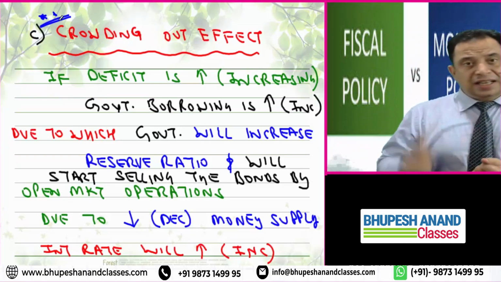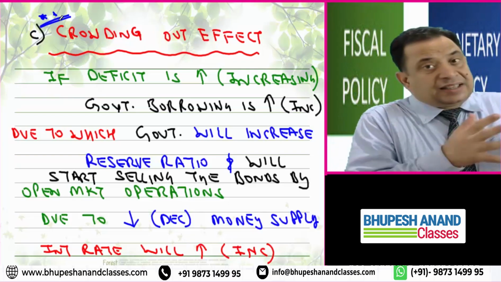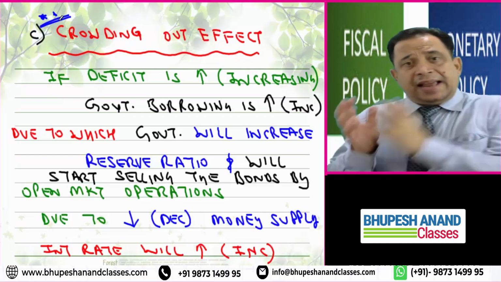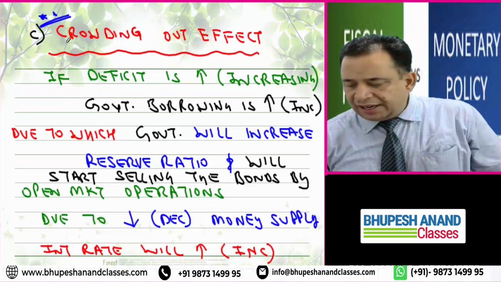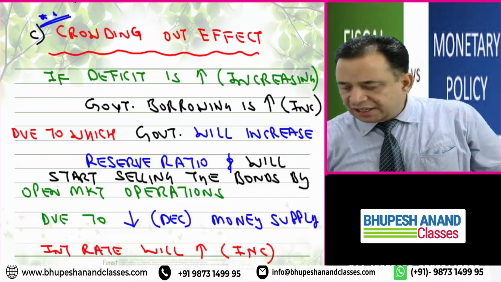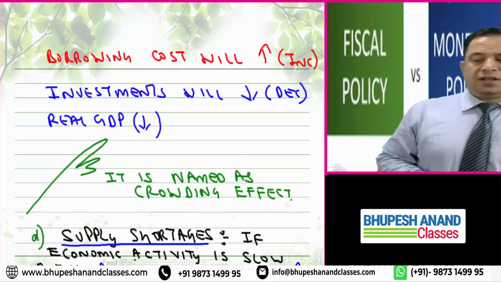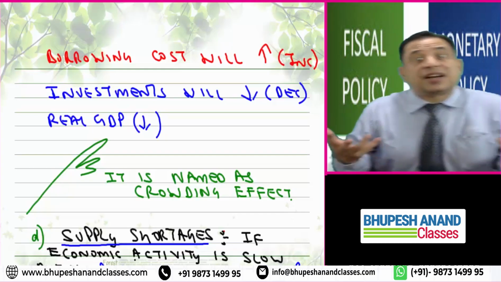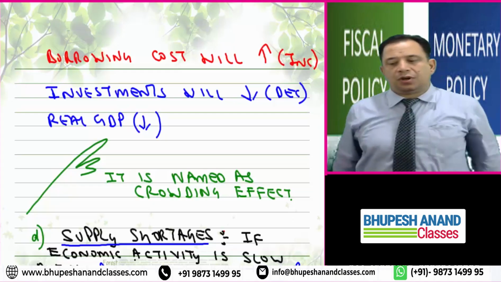Because they sell the bonds, all the money goes to the pocket of the government, and hence there will be a decreased money supply. So the interest rate will increase, borrowing cost will increase, investment will decrease, and real GDP will decrease. So this is the crowding effect. It is also a difficulty in implementing fiscal policy.